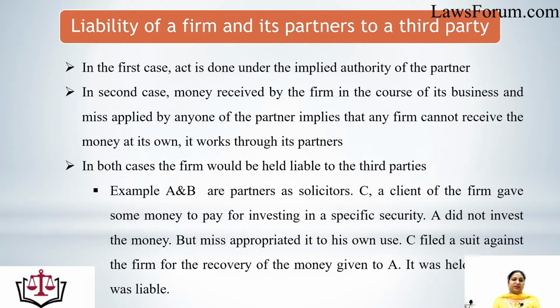In the first case, that means when the money or property was received by the partner and misapplied by the partner, it is done under the implied authority of the partner. Whereas in the second case, money was received in the course of the business and misapplied by another partner, since a firm cannot receive money on its own, it works through its partners. So this principle works here. In both of these cases, the firm would be held liable to the third party for the money or property received. We can clear this point more with the help of an example.